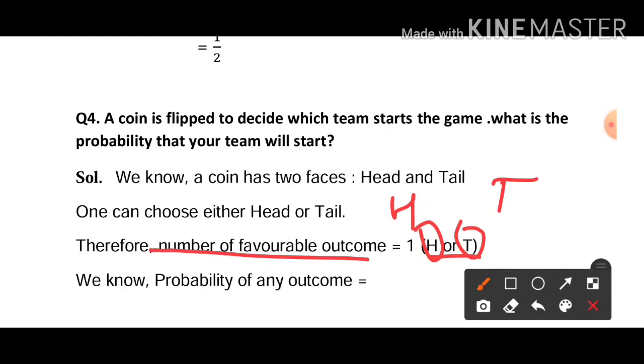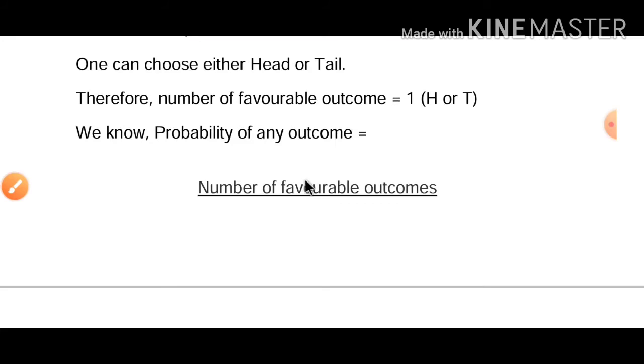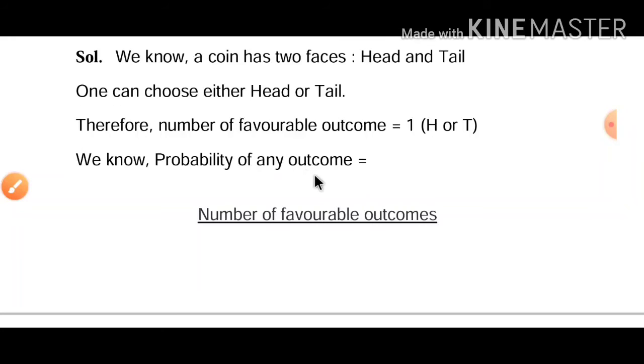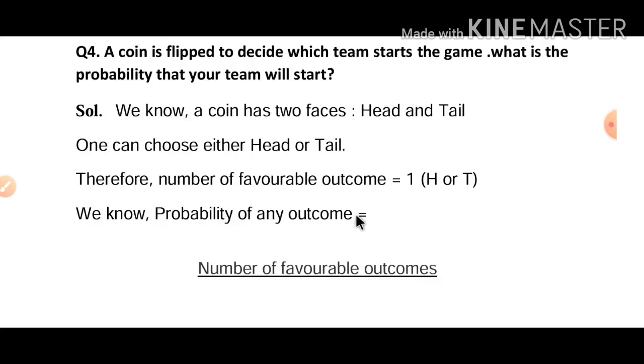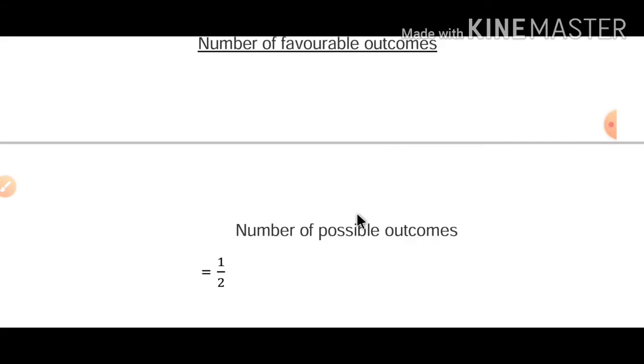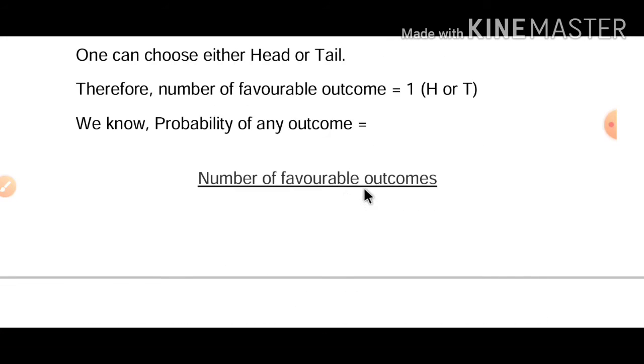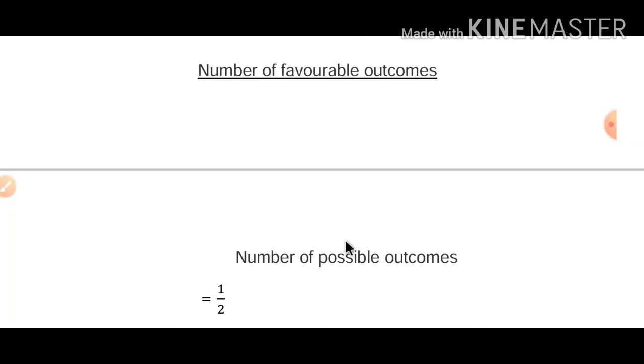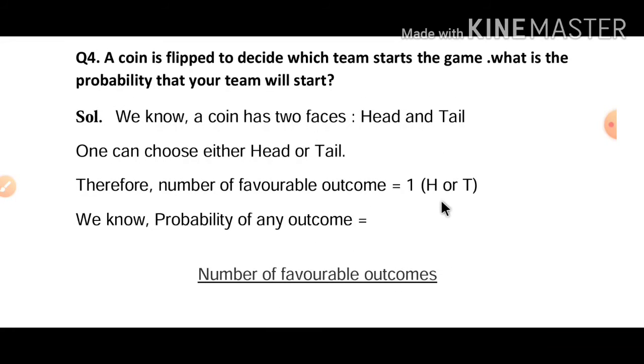And what is the total outcomes here? Total possible outcomes? 2. Head or tail, both. So probability means number of favorable outcomes upon number of possible outcomes. So number of favorable outcomes will be 1 and number of possible outcomes means both head and tail.